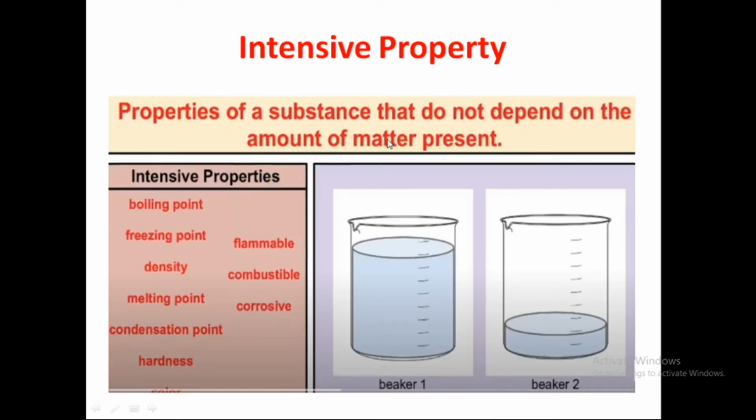Intensive property is a property of a substance that does not depend upon the amount of matter present. This beaker has some 70% of water, this beaker has only 15% of water, but based on the matter, these properties never change. Example, boiling point of water is 100 degrees Celsius in this case, and this case also the same. Freezing point is also the same. Density of water never changes, 1000 kg per meter cube. Melting point, condensation point, flammable, combustible, corrosive. These are the properties that never change with the quantity present. Clear? This is called intensive property.